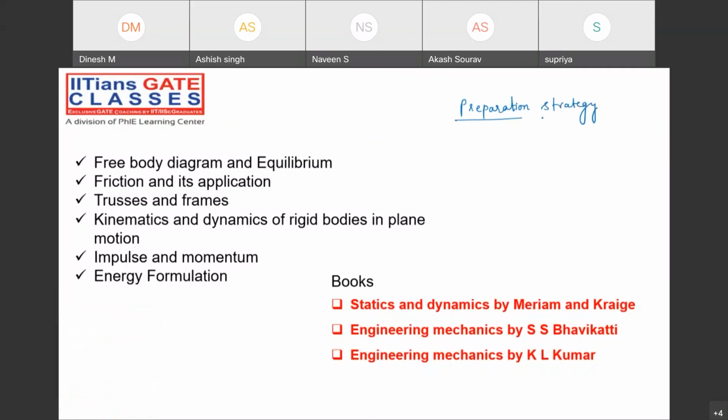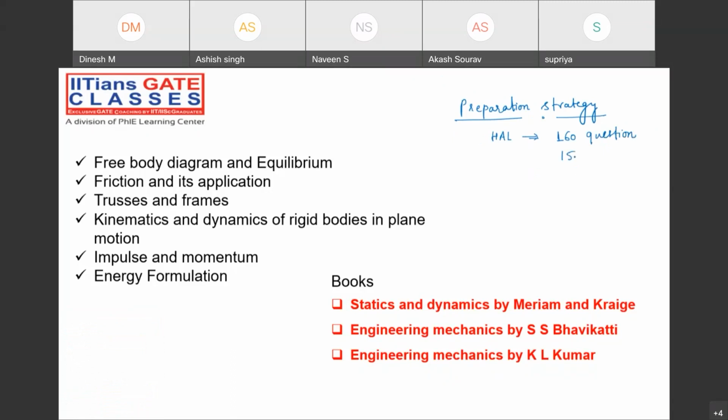The preparation strategy will be going something like this. Suppose in the HPCL examination, if I just talk about it, you will be having around 160 questions.